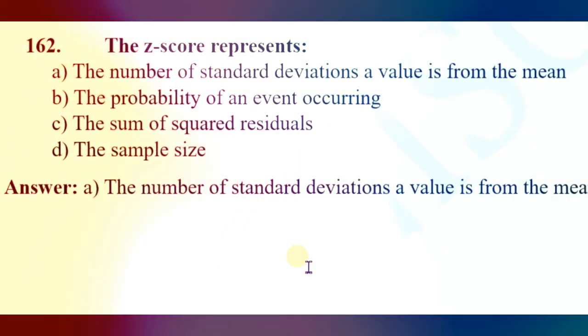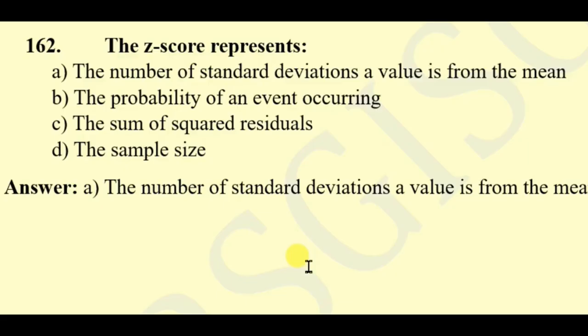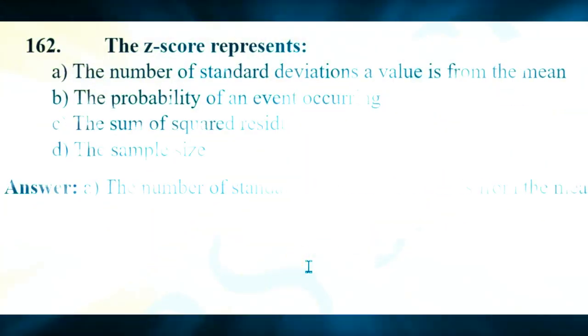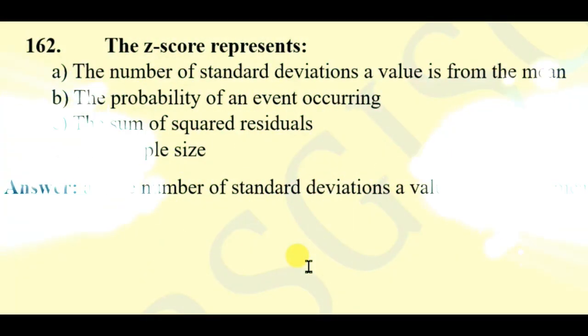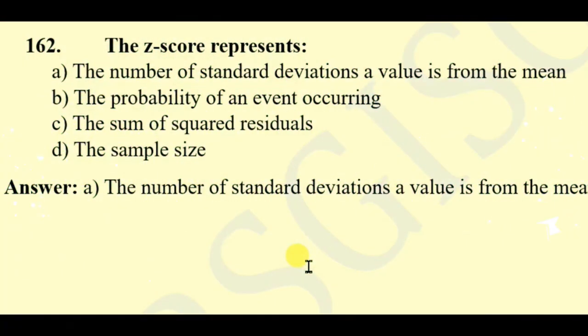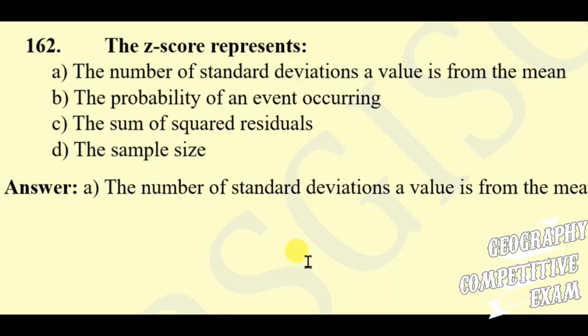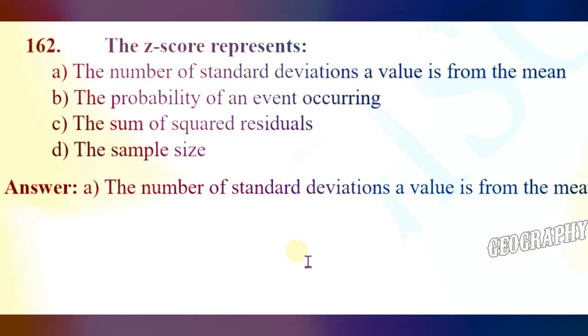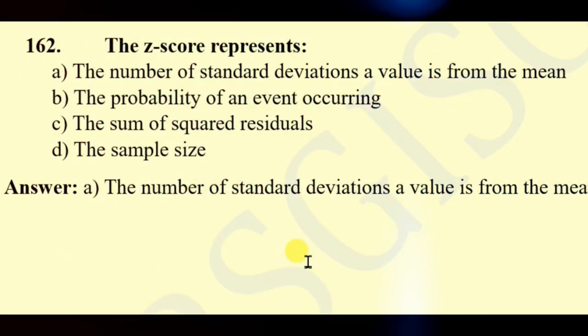Question 162. The z-score represents the number of standard deviations a value is from the mean, the probability of an event occurring, the sum of squared residuals, the sample size. Here the right answer will be some number of standard deviations a value is from the mean.